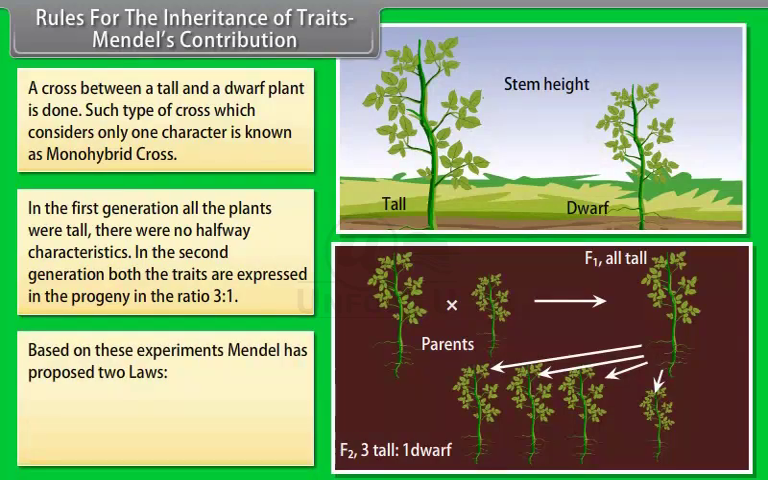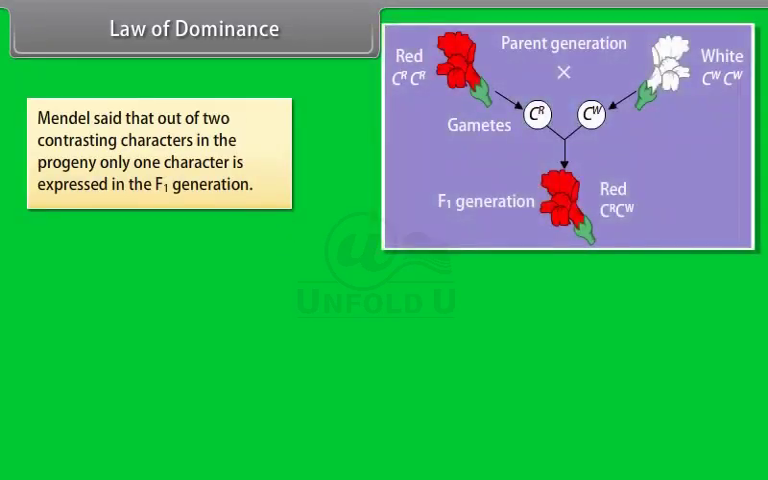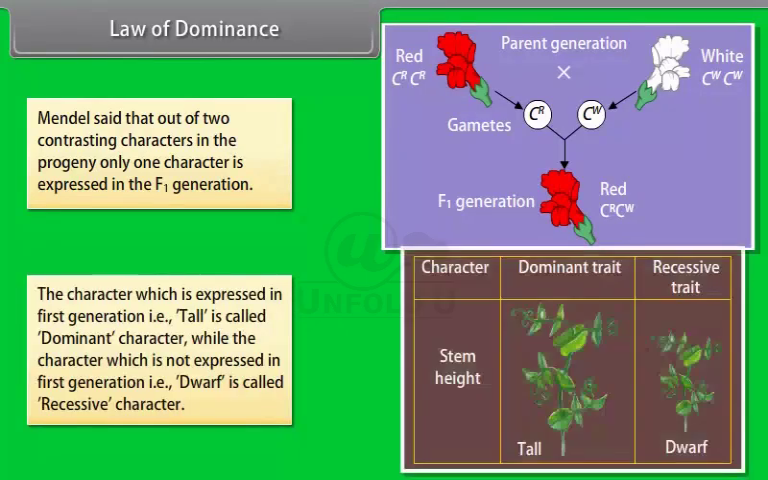Based on these experiments, Mendel proposed 2 laws: law of dominance, law of segregation. Law of dominance. Mendel said that out of two contrasting characters in the progeny, only one character is expressed in the F1 generation. The character which is expressed in the first generation, that is, tall, is called dominant character, while the character which is not expressed in the first generation, that is, dwarf, is called recessive character.